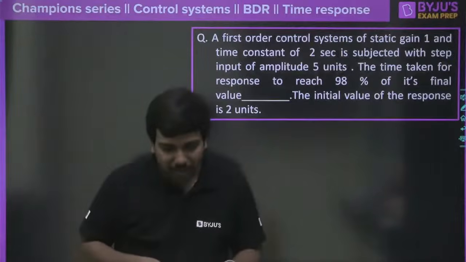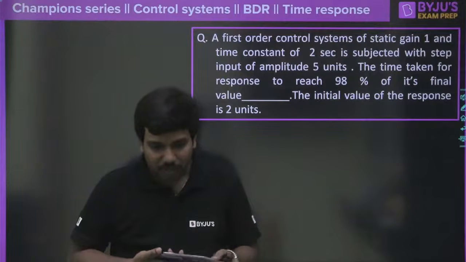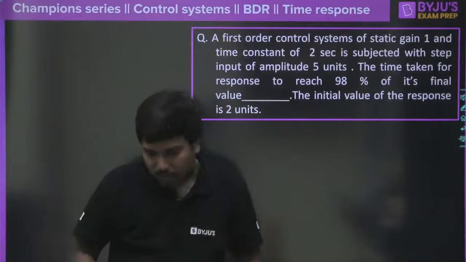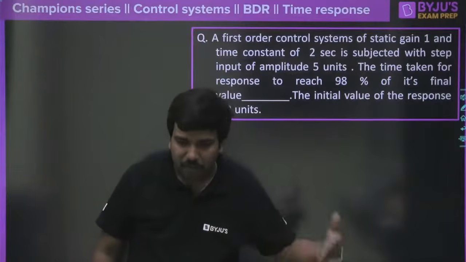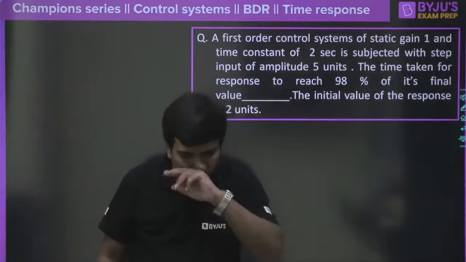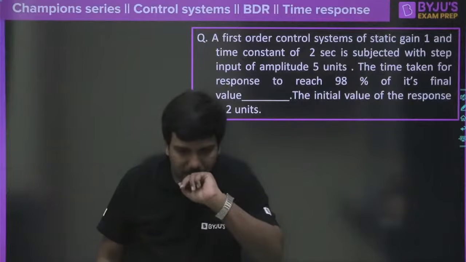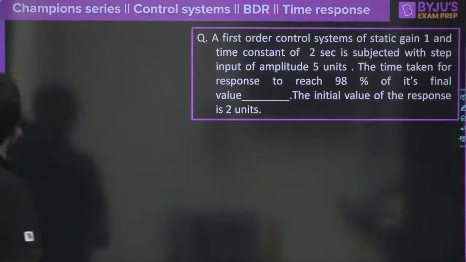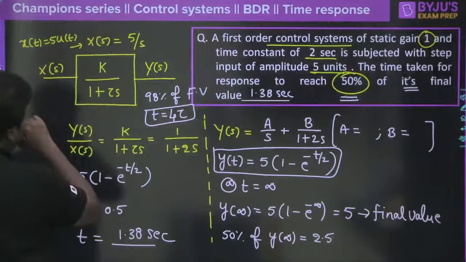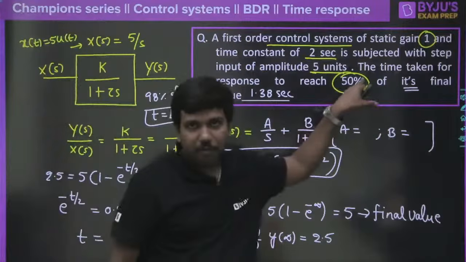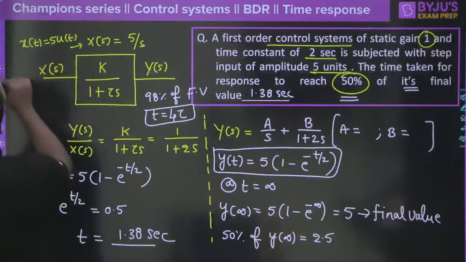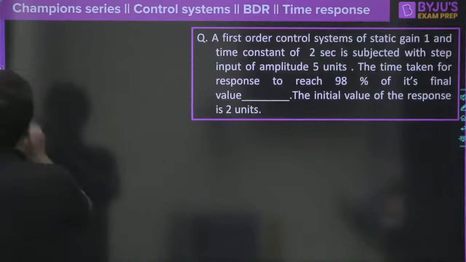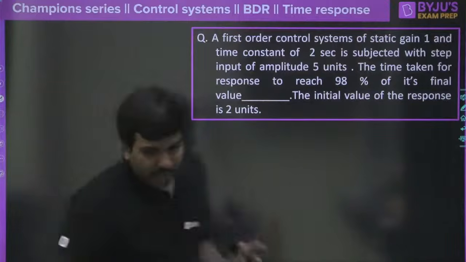Yes, Rohit is asking a question. Sir, the time constant of 2 seconds we will get as 0.5. I didn't understand what you were saying, Rohit. Can we directly substitute? No, we cannot substitute for time constant. Why? Because you cannot get 4 tau here. The reason is they are asking 50%. You need to follow the procedure only. There is no other option here. Otherwise, Rohit, please elaborate your question. I was not able to follow what you are asking. You cannot substitute directly. That is what I would like to say.